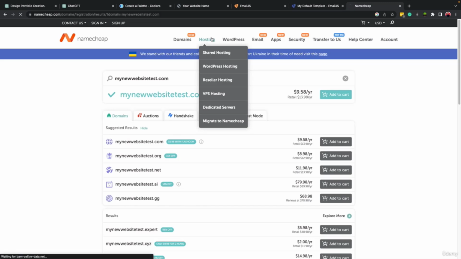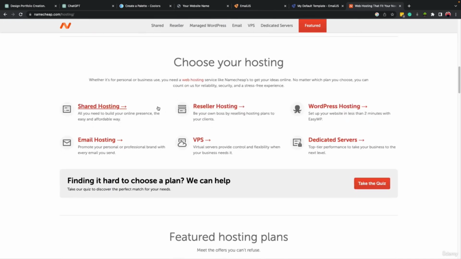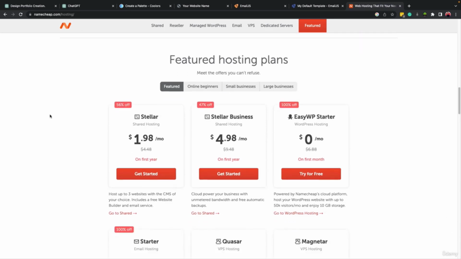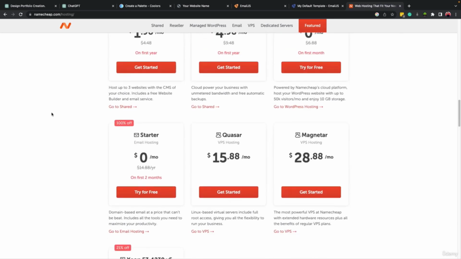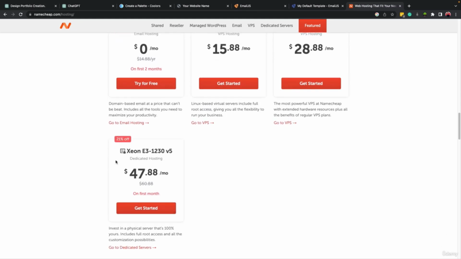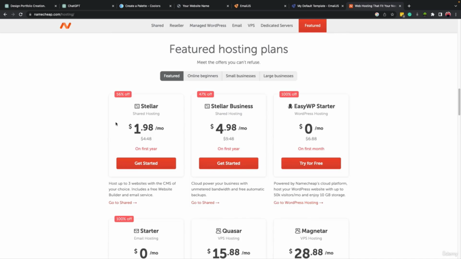And then on hosting, you can come here. There are many different types of hosting. There are shared hostings, WordPress hosting, email hosting, and so on. You can select the one which is better for your situation, better for your demand and the traffic for your website. Some of them, for example these which are dedicated, are more expensive and much faster. Some of them will be slower. For example, this one, shared hosting, is very cheap. You see $2 per month.